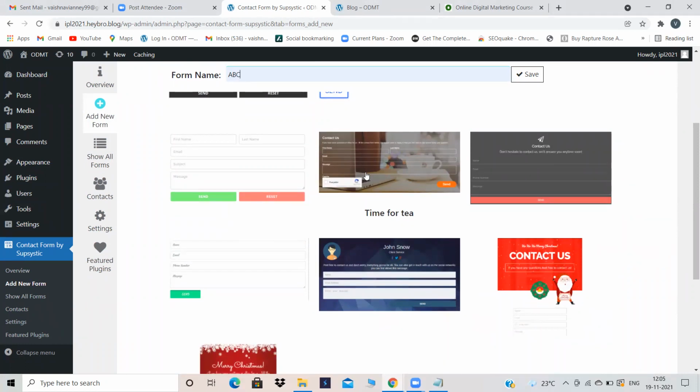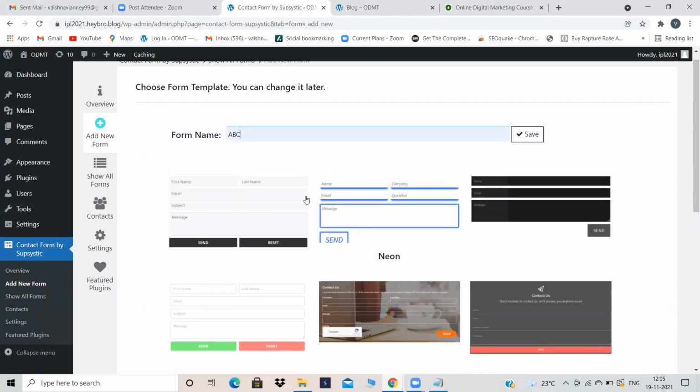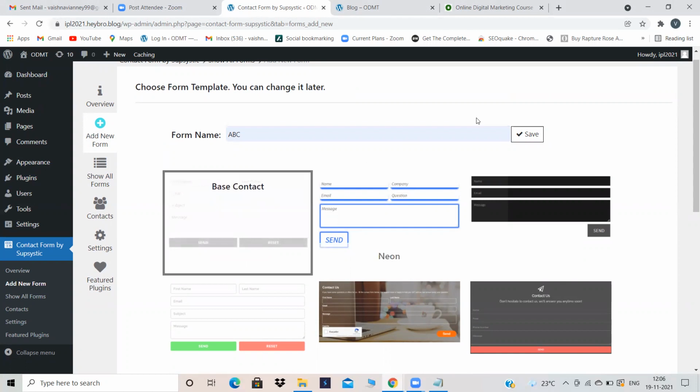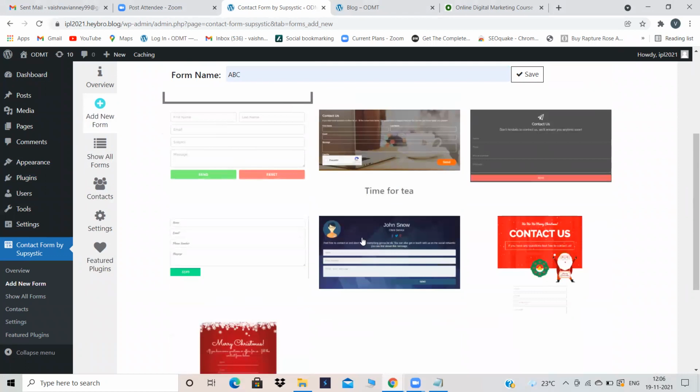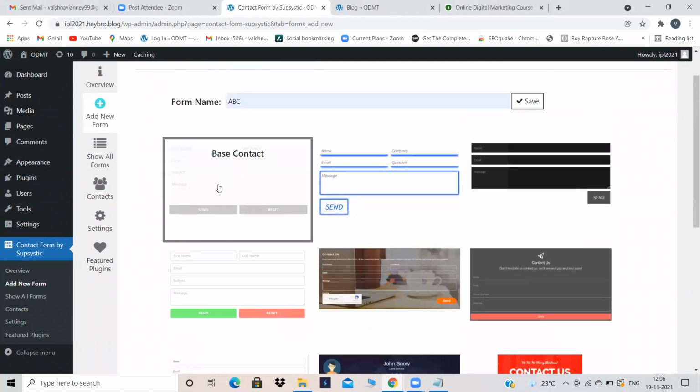And for some reason, I think it is an error by WordPress or something like that, because if you are changing the options, these contact forms are getting cropped and all. So for now, we will use basic contact form because I think this is the one which is working perfectly right now. Yeah, I have given a name called ABC and you can select any contact form according to your wish. And I have selected a base contact.